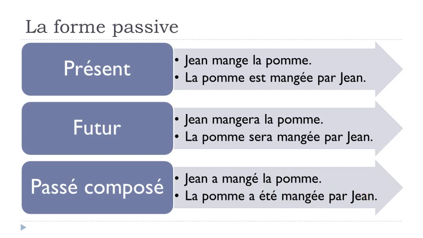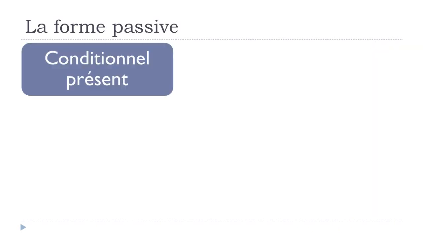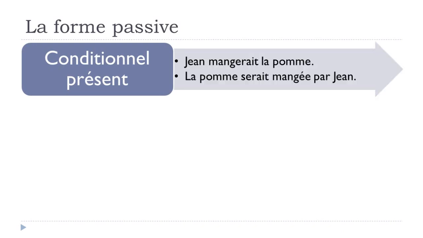The rest doesn't change. Okay, so let's have a look at the conditionnel présent because we saw it already in the previous unit. Jean mangerait la pomme, okay, would eat. So if you change it, la pomme serait, and that's the conditionnel présent form of être, mangée par Jean.